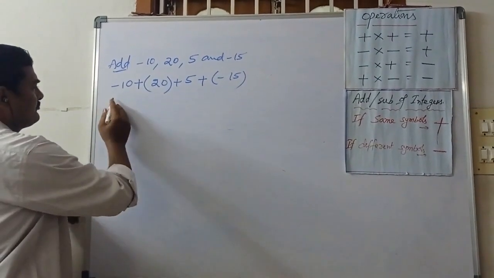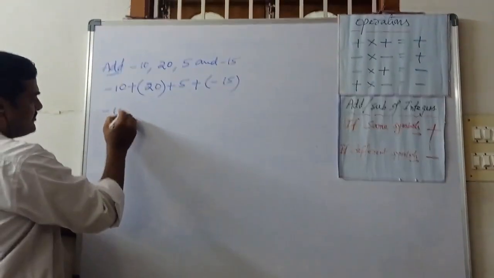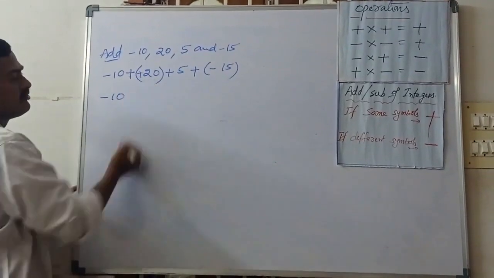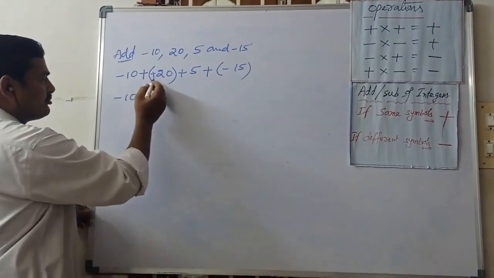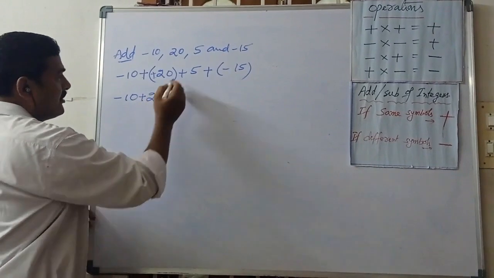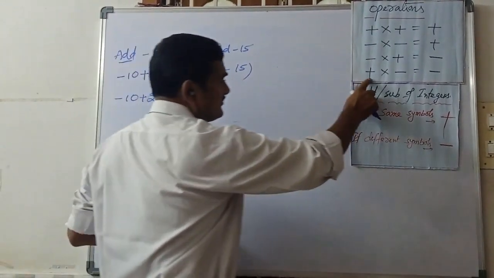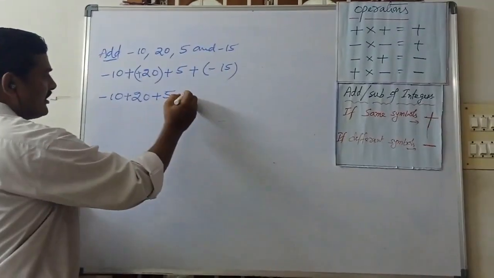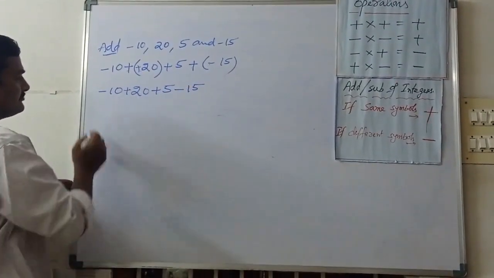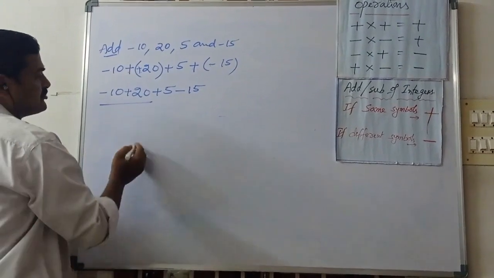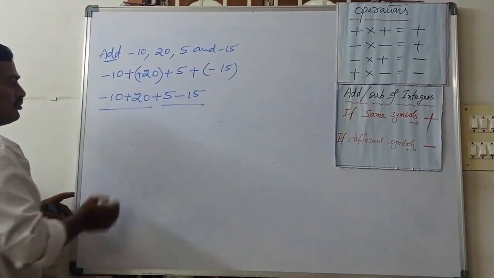So here minus 10 plus into, here no symbol means what is the meaning? Plus. Plus into plus, plus 20 plus 5 plus into minus, minus. So minus 50. Now first these 2 can operate, first the remaining 2.